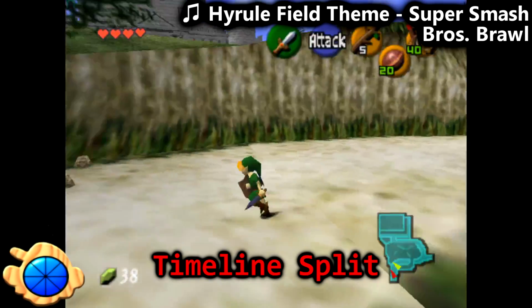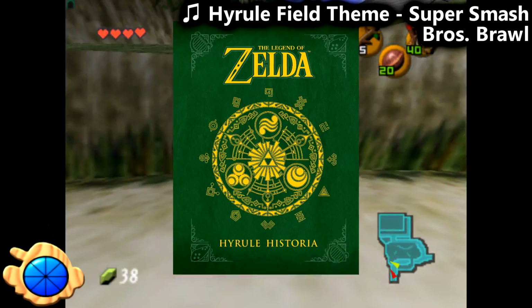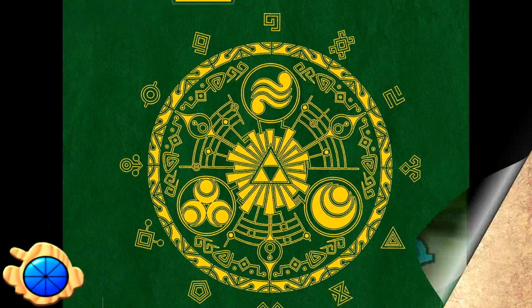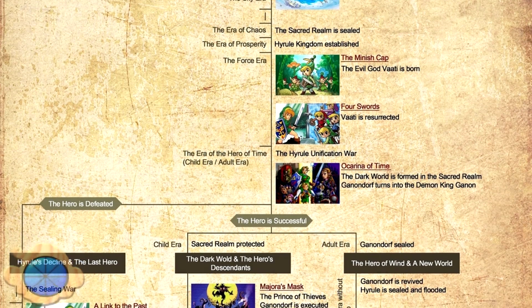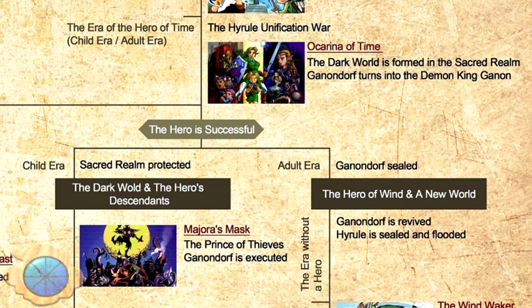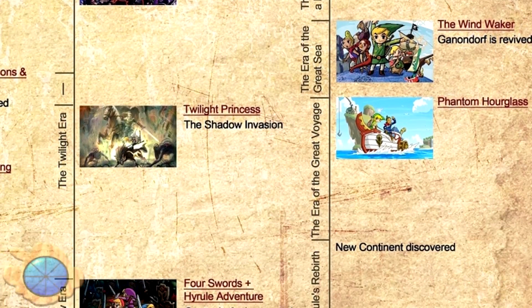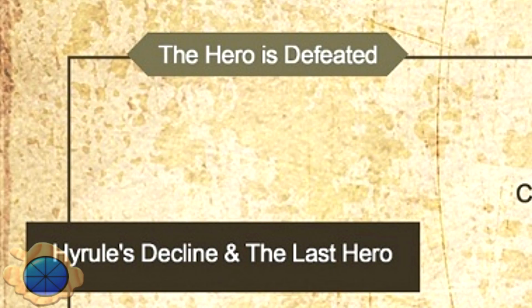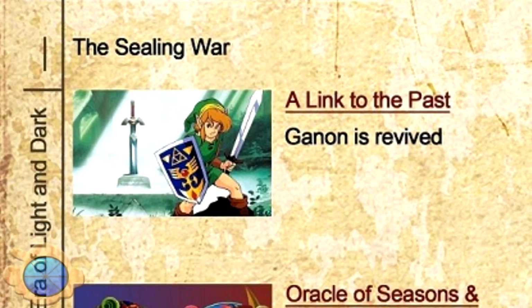Timeline split. As noted in the official Hyrule Historia book, the Legend of Zelda franchise has a canonical timeline, which splits into 3 separate branches due to the events of Ocarina of Time. 2 of the timelines follow Link as an adult and as a child, in which he is successful in defeating Ganondorf. But the 3rd timeline only exists in a future where Link fails to defeat Ganondorf, and Hyrule falls into decline.